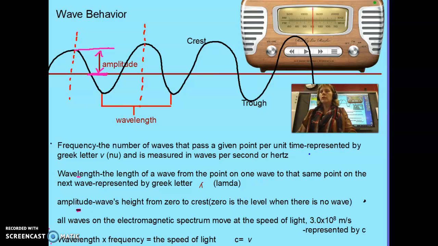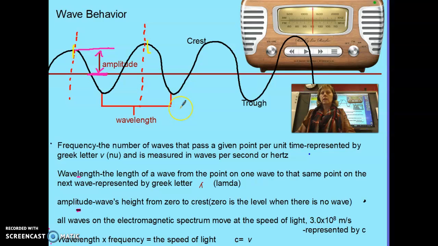We can choose to measure from what we call crest to crest. The very top part of a wave is called a crest. The very lowest part of a wave is called a trough. Wavelength is either from the peak of a crest to the peak of the crest on the next wave, or we can measure trough to trough. It doesn't matter, as long as you're going from the same point on each wave. Here I have it drawn as the wavelength from trough to trough.